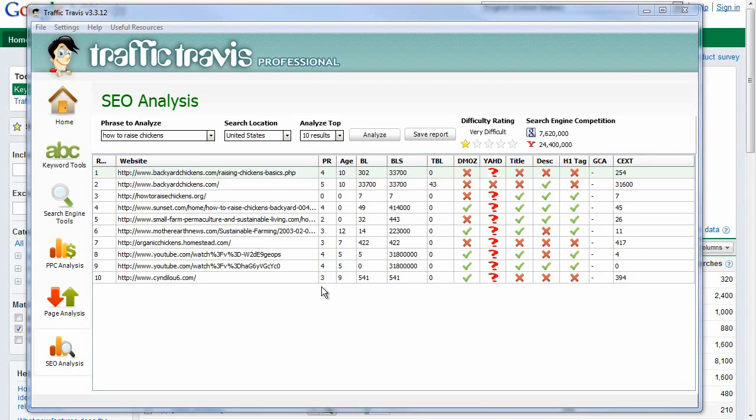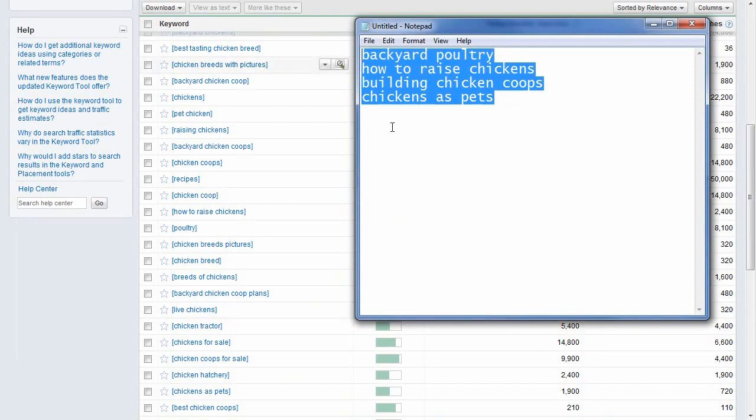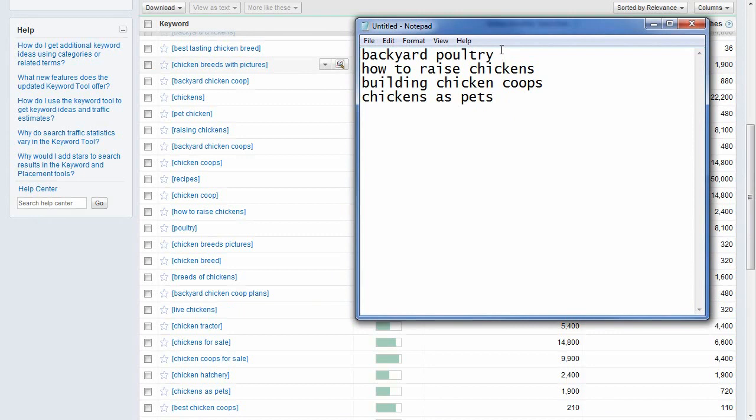Alright, so I spent about 15 minutes continuing my research with Traffic Travis and Google Keywords, and what I came up with are these 4 keywords that I think have moderate traffic and moderate competition. Also, I selected the first one here as sort of my main keyword, so these other keywords relate back to my main keyword. Now that we have these, we can go ahead and move on to the next part of the guide.